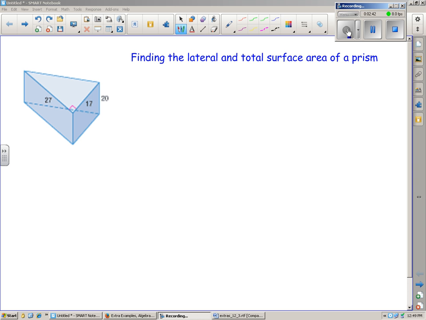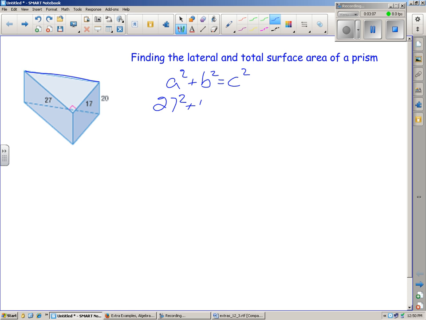We'll start by finding the lateral surface area, and the lateral surface area requires that we know the perimeter. So to find the perimeter, we need to know the length of this hypotenuse, and that's where we're going to use the Pythagorean theorem. So we're going to have a squared plus b squared equals our hypotenuse squared. So that would be 27 squared plus 17 squared is c squared.